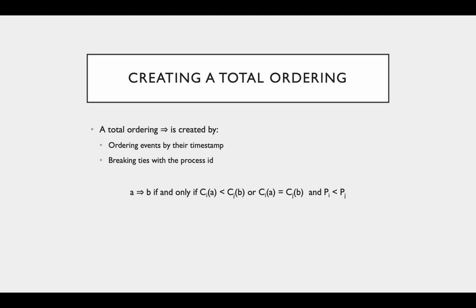So, now that we've talked about how logical clocks work, we can use logical clocks to create a total ordering of events, denoted by this kind of bolder arrow here. Events are ordered by their clock value, and if there are ties, then they are broken by the process ID. So, A is totally ordered before B if and only if the clock value is smaller or the clock values are the same and the process ID is smaller.